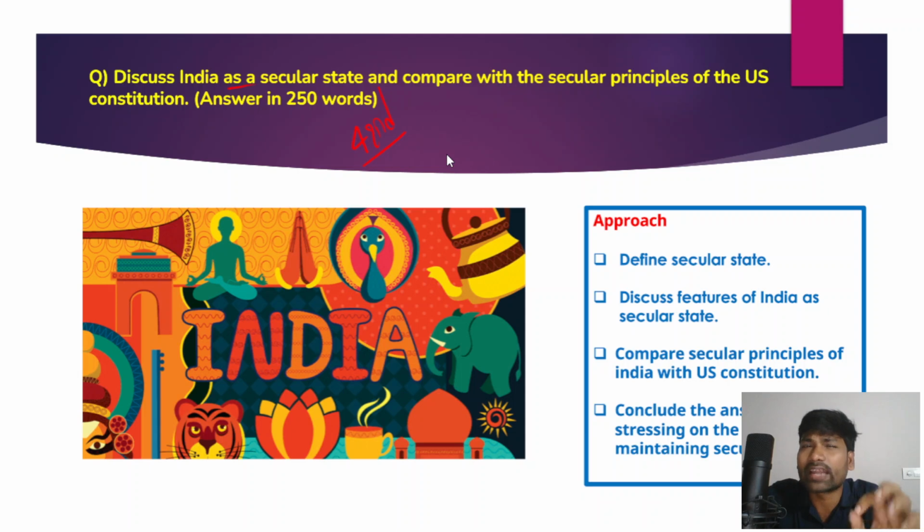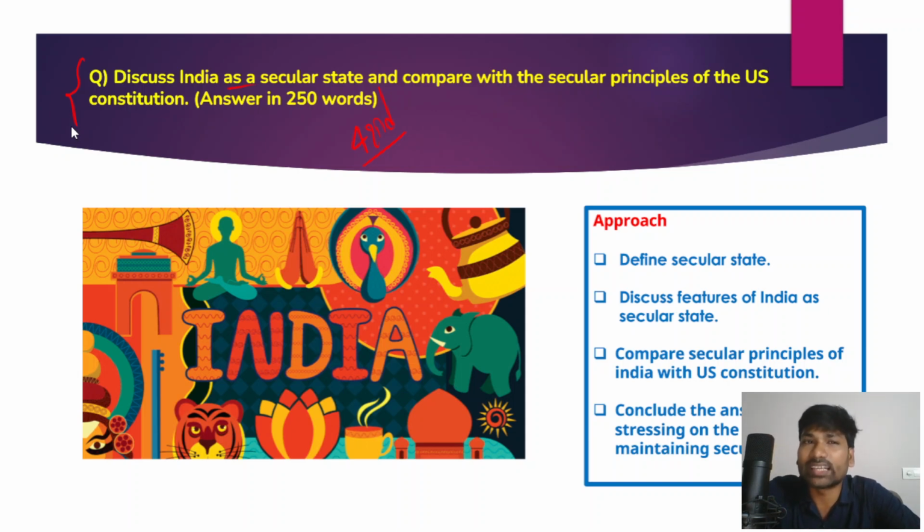Now every year there is at least one question, and if you read this topic well, you can easily score 15 marks or 10 marks. You can also see the previous year questions, and you can observe that UPSC has been repeating this kind of questions regularly. So secularism is a very important principle of the Indian Constitution, and in recent times the secular credentials of India are also increasingly questioned, and in this context this question has been asked.